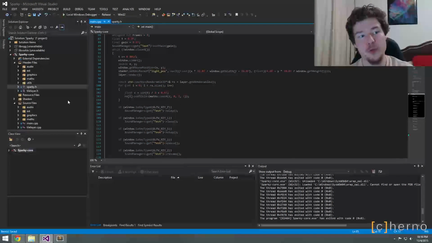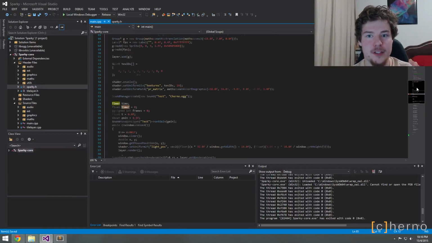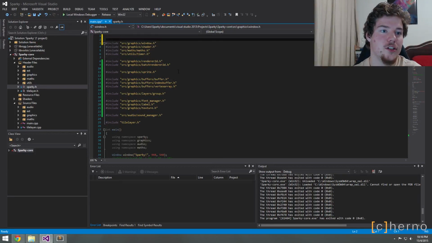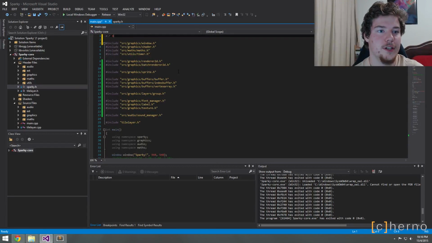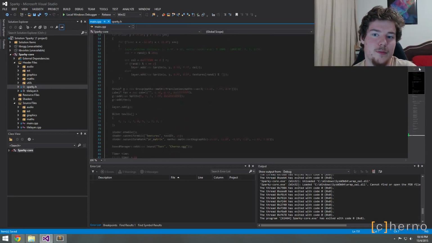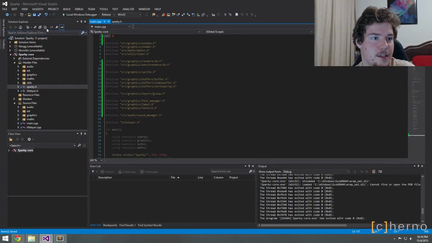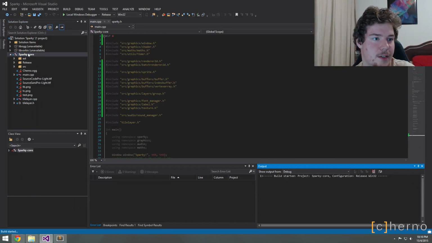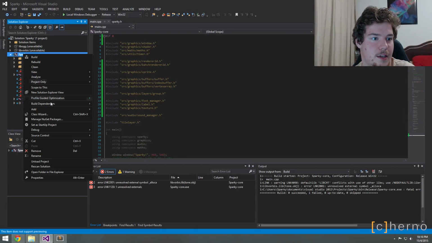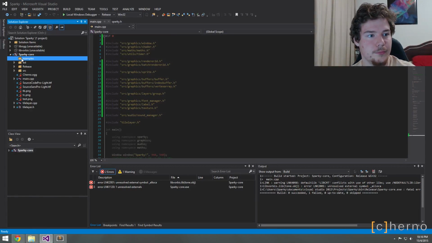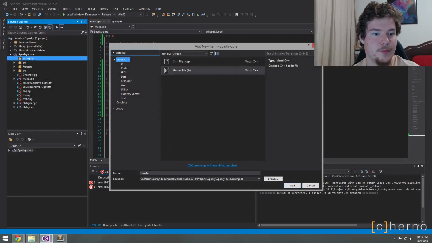So how would you use something like this? That's the next question. This is our kind of test game right now. How would we use something like this? So let's go into main, and let's just shut the whole thing off so it doesn't actually get compiled. We could just remove it from our project, but I don't want to do that. Let's go into show all files here. Let's make a folder called examples, and let's add a new item.